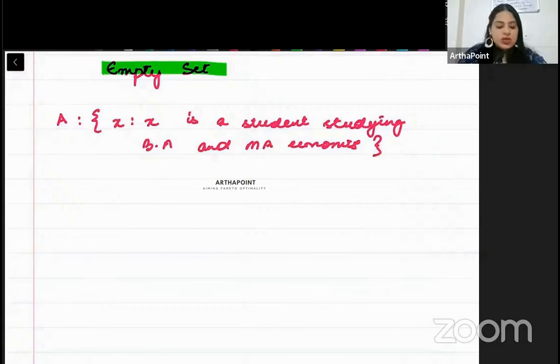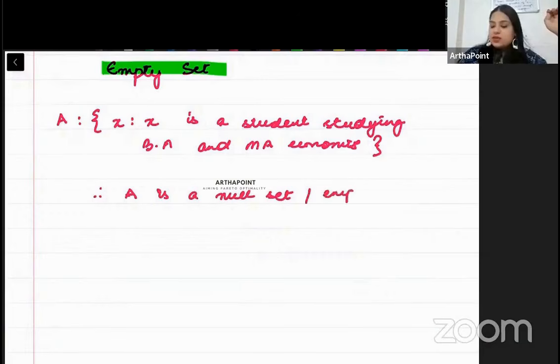But this is not possible now that the student is doing both BA and MA at the same time. He will either be doing BA or MA, but he cannot do both the things at the same time. So beta, this set is an empty set. So a student cannot simultaneously be doing both BA and MA. Therefore, A is a null set, right? Or an empty set or a void set.